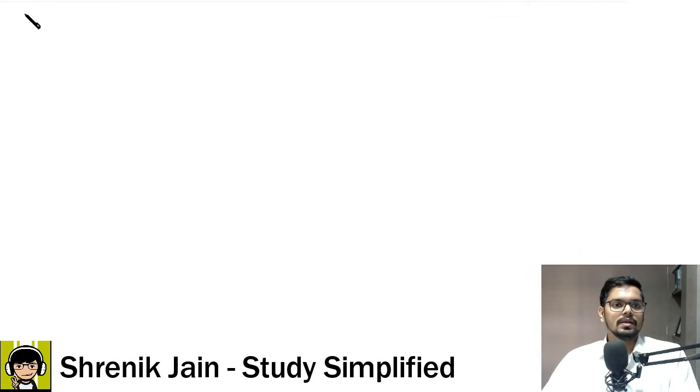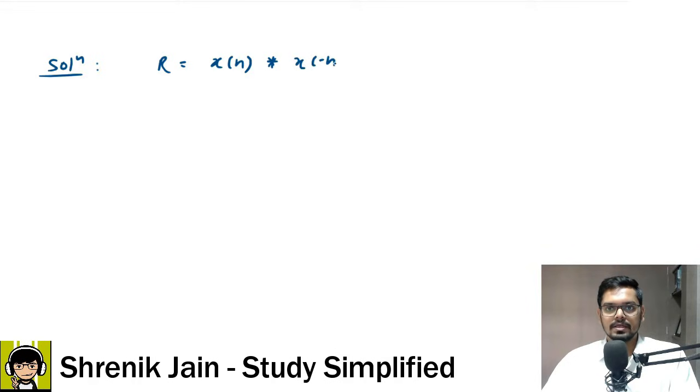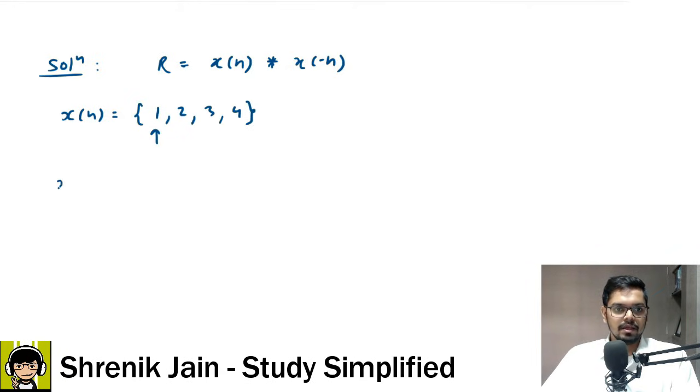Understood? Okay, let us see now. First step, autocorrelation function is equal to x of n convolved with x of minus n. So autocorrelation concept is asked twice in 2024. It becomes important now. See carefully, x of n is equal to 1, 2, 3, 4, where the arrow is at the start. Therefore, x of minus n would be what? All this will go to the left. It's the mirror, right? So 4, 3, 2, 1, and the arrow would be here, right?